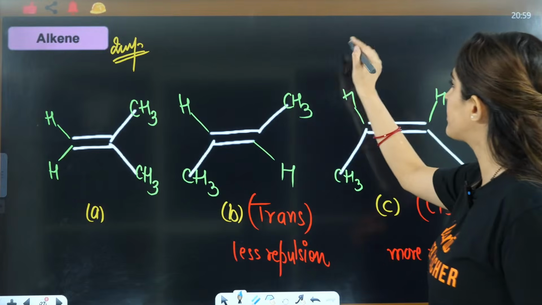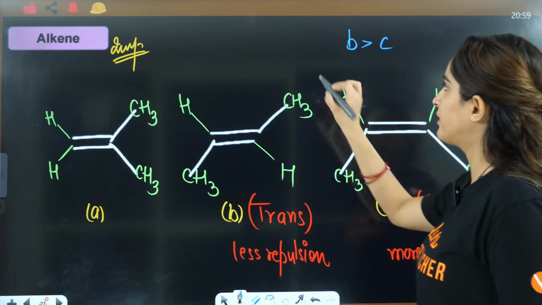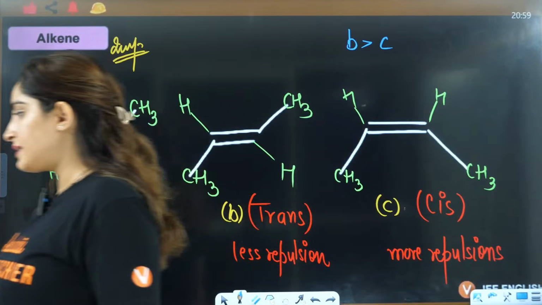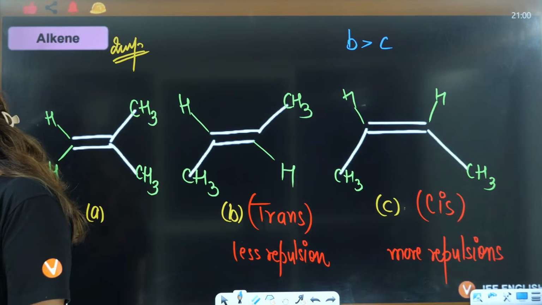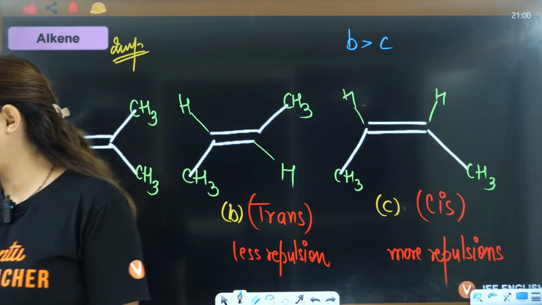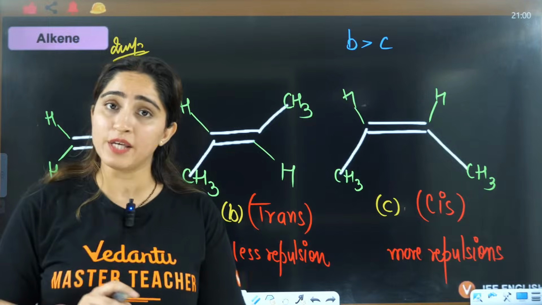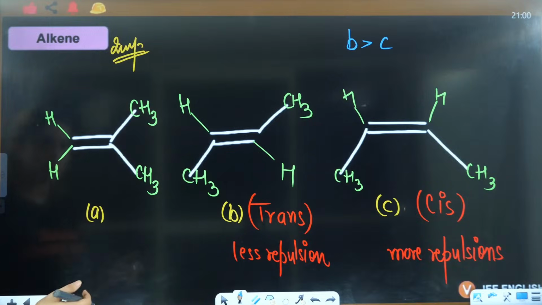Where you should have A, here or here. B and C is clear, right? B and C is clear, right? Okay. B, because bulky groups are on opposite sides. Yes, B is more stable. Right, now let's talk about A.